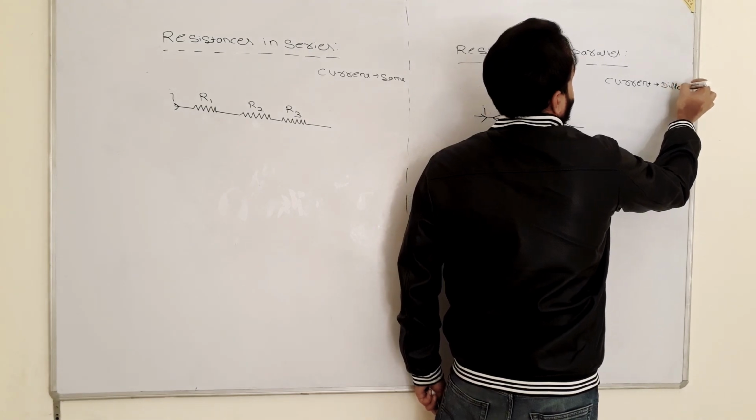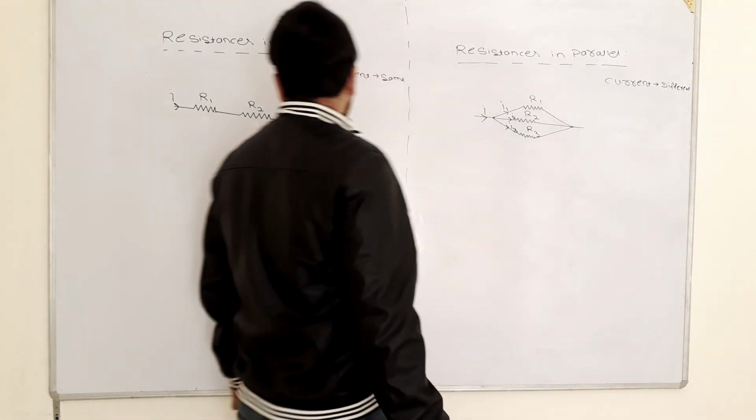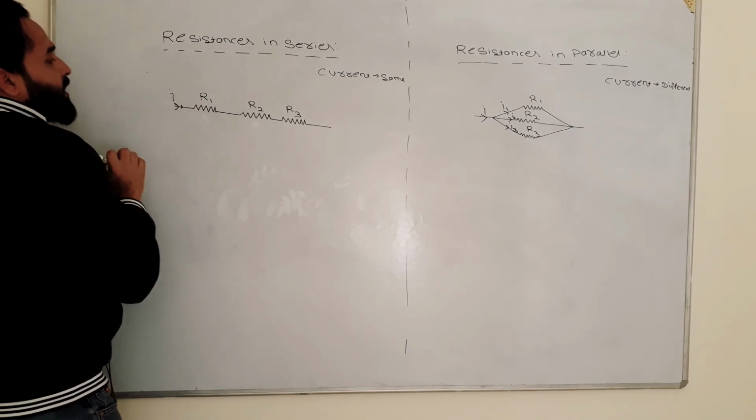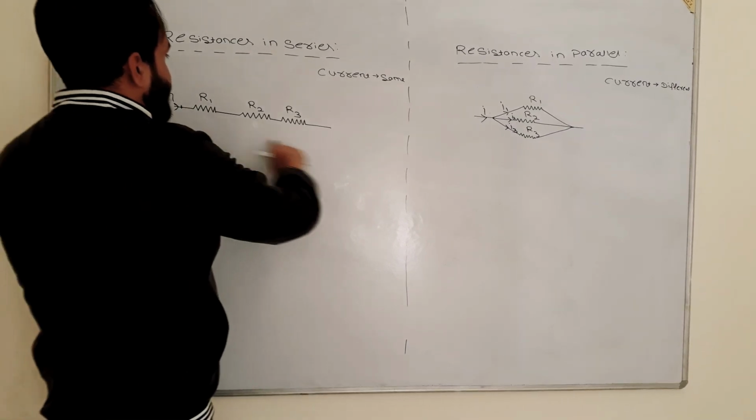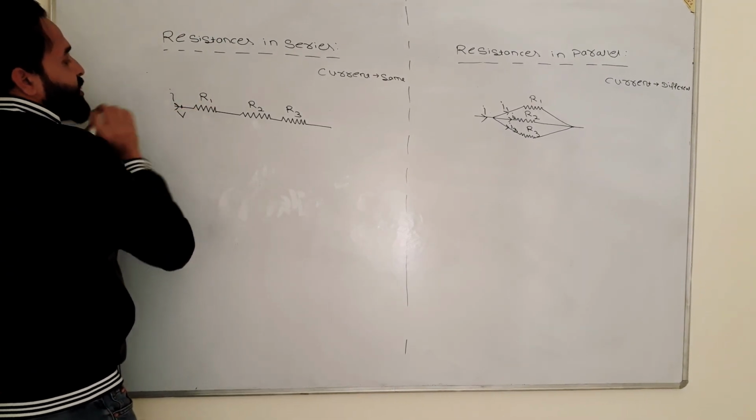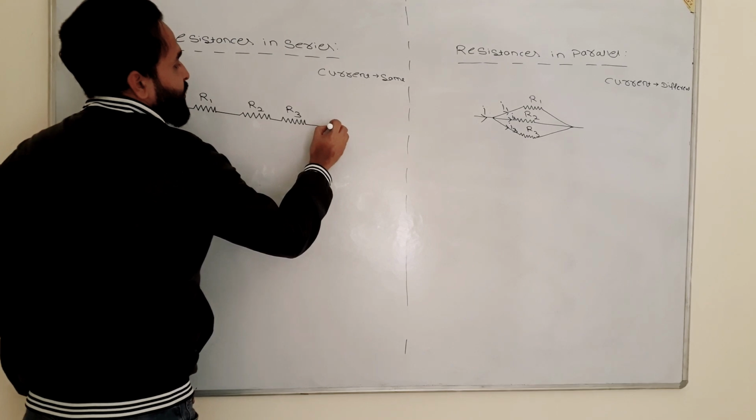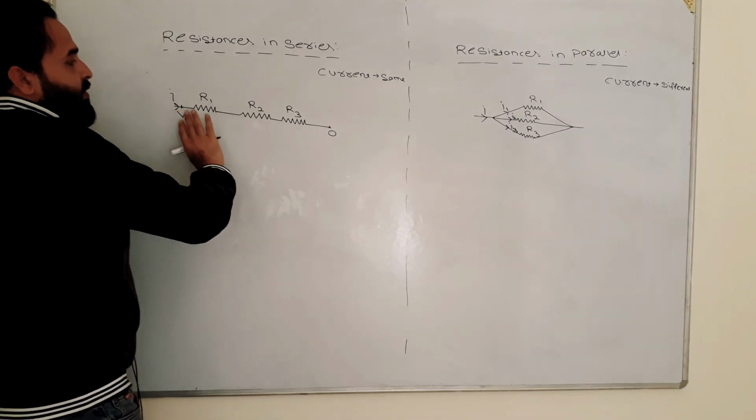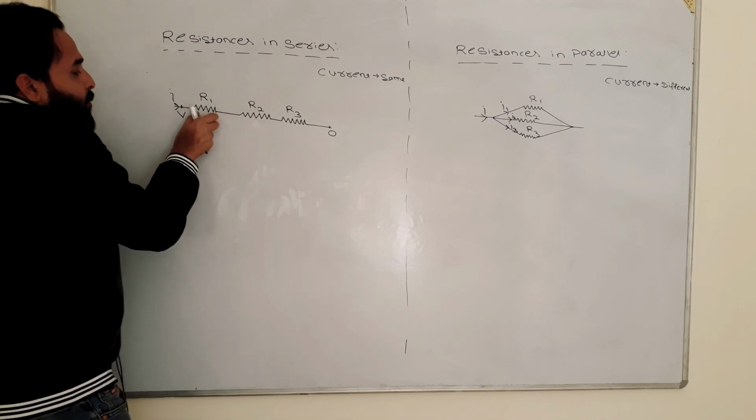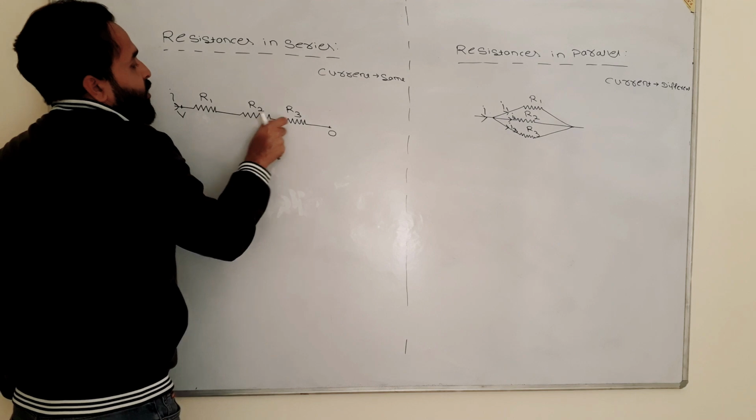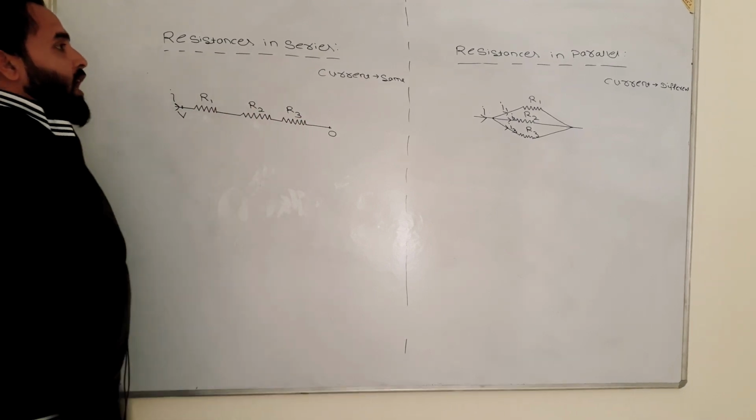Now let's talk about the potential difference. Let's say the potential difference of the entire circuit is V. It means that this section will have potential V and this section will have potential 0. Then we will have V minus 0, potential difference will be V. But what is the potential difference of this section R1? What is the potential difference of this section R2? What is the potential difference of this section R3?